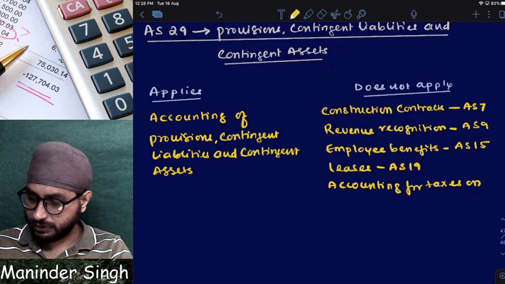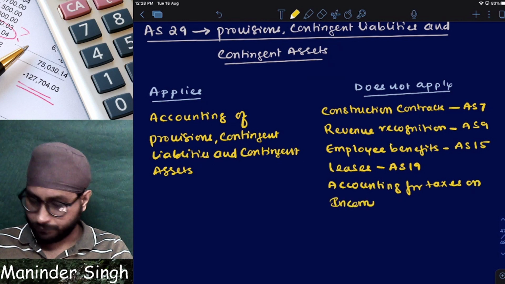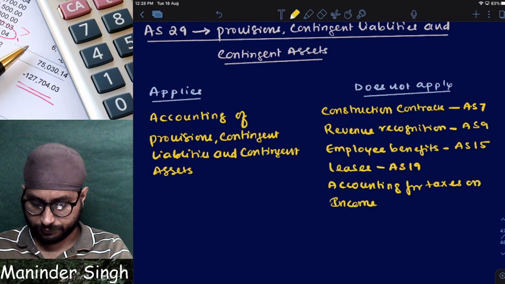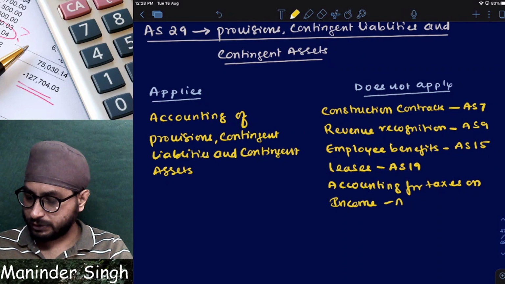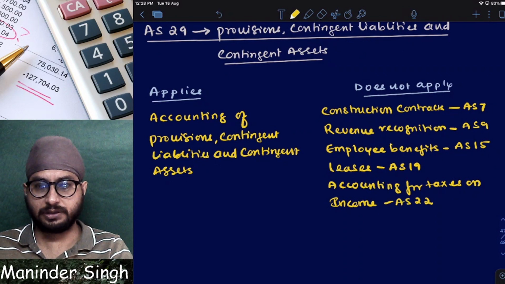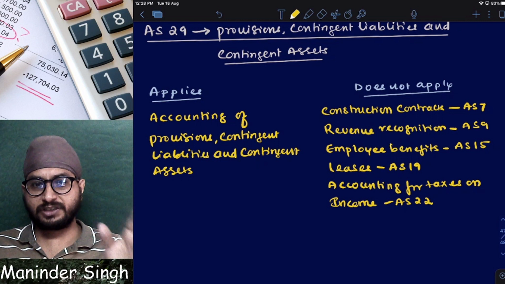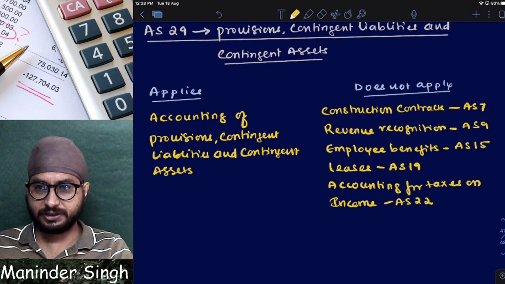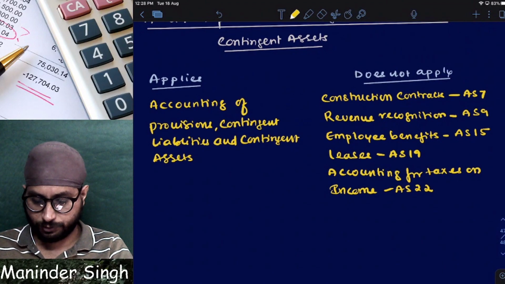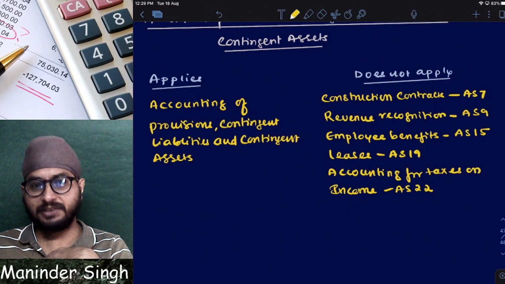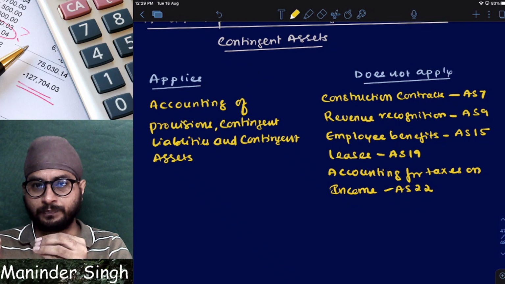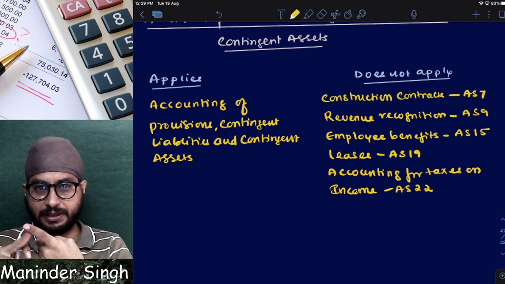Next, accounting for taxes on income. This is covered by which standard? AS 22. So again, any provisions, contingent liabilities and contingent assets arising out of taxes on income are covered under AS 22. So can I say simply like this?